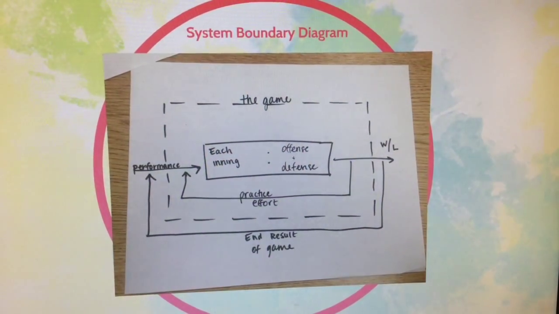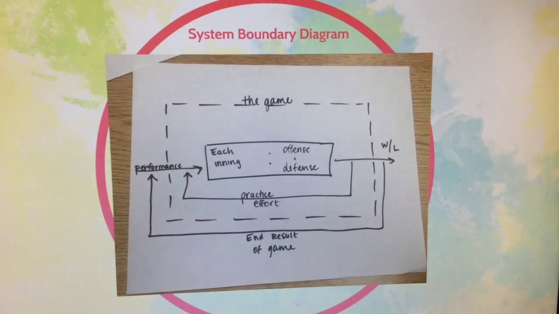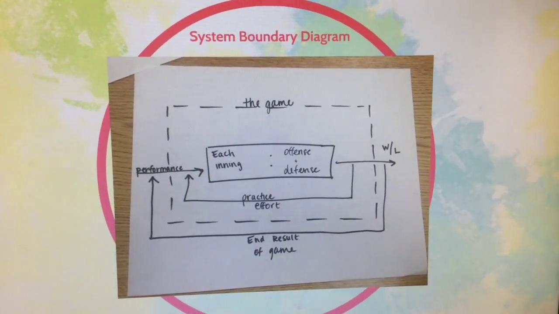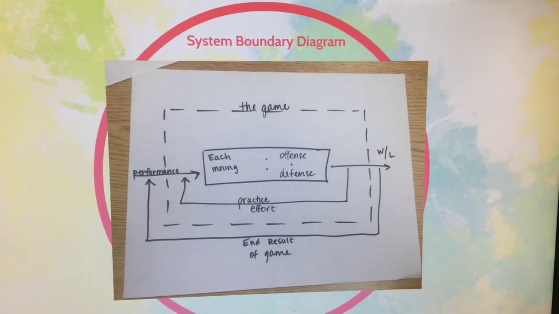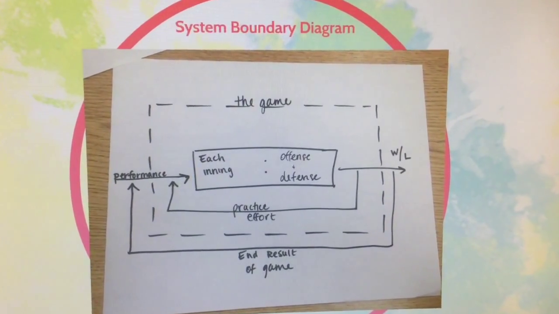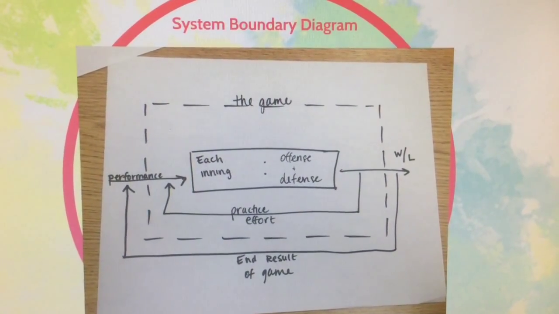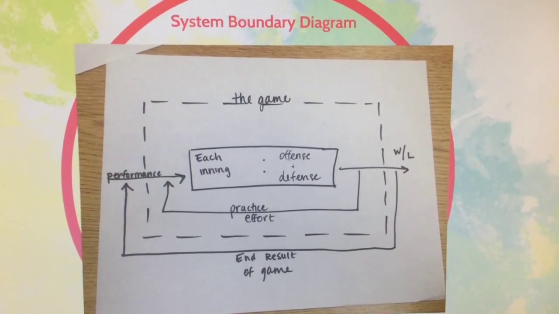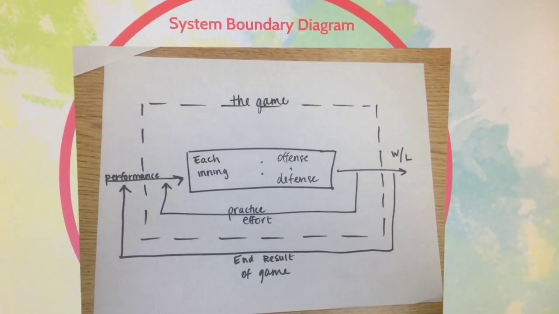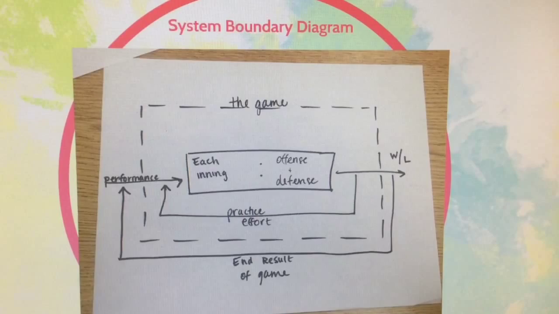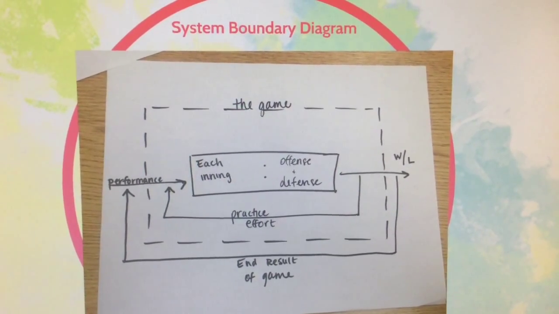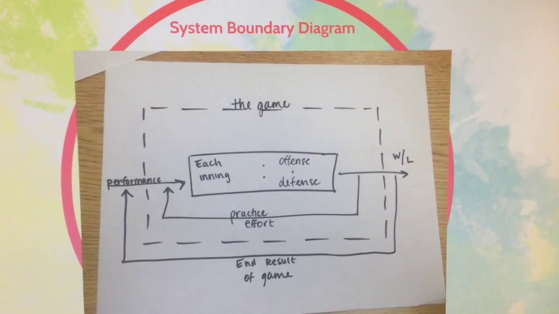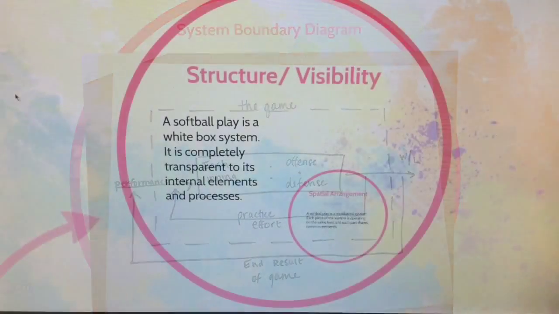The input for my system's boundary diagram is each player's performance in preparation. My system's boundary is the entire softball game. The subsystems are each inning. A relationship is the relationship between offense and defense. The output is the win and the loss, or the overall team record. The internal feedback consists of the practice and the effort you put in at practice and what you get from that effort. And the external feedback is the end of game result.